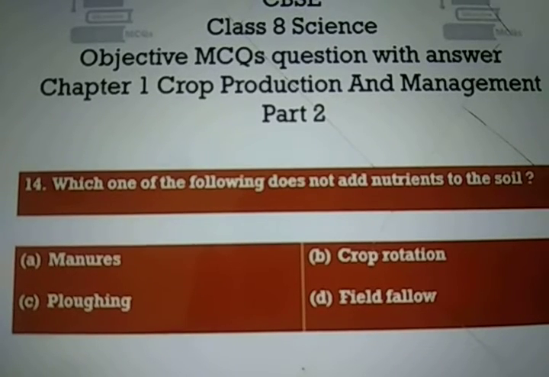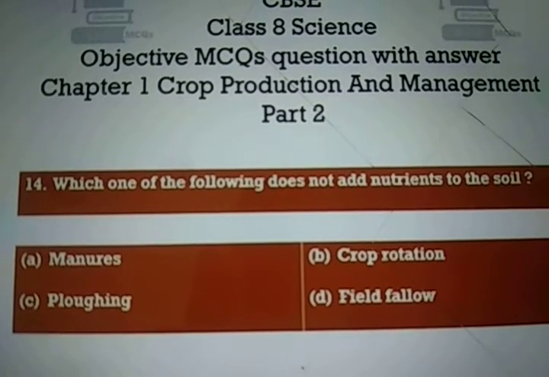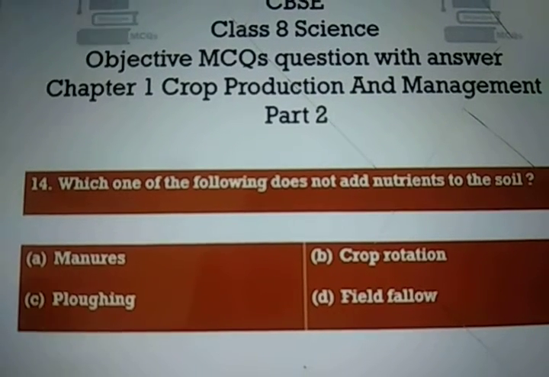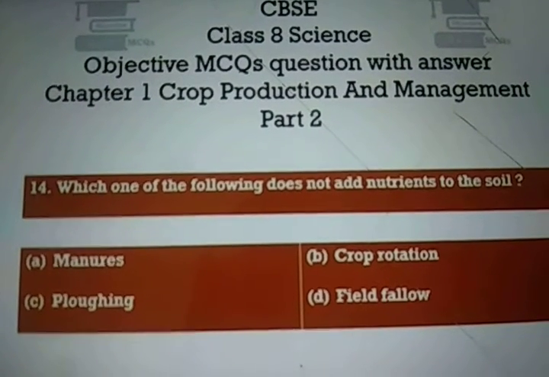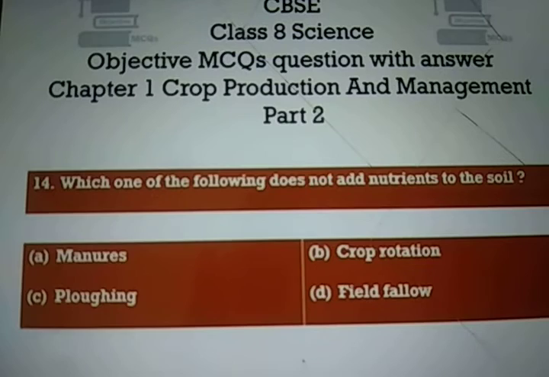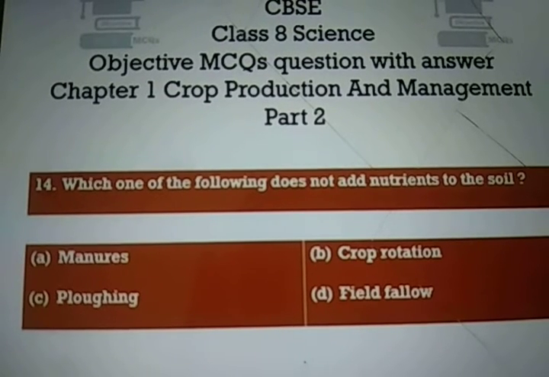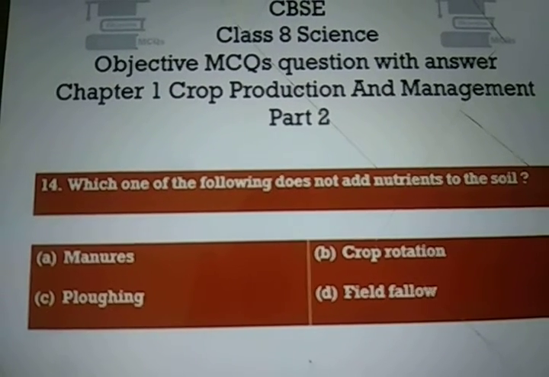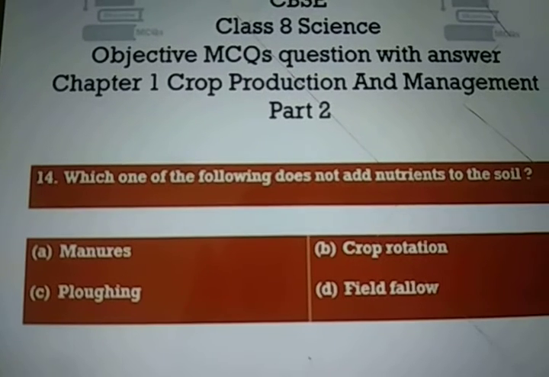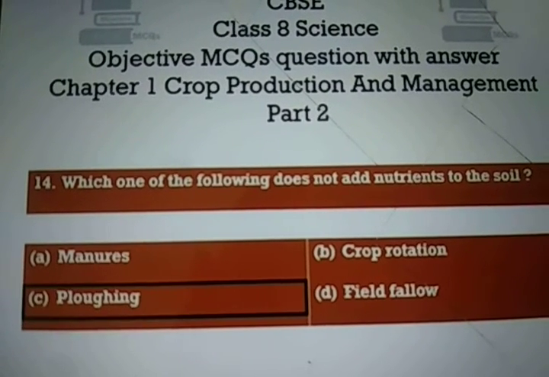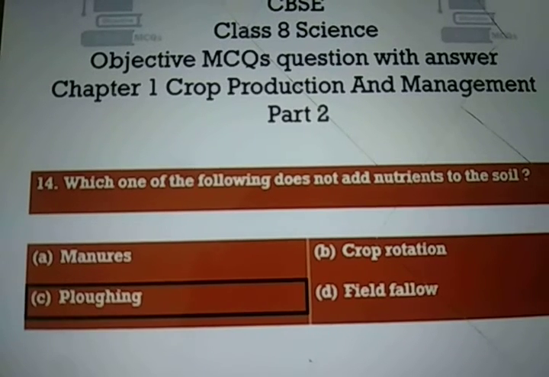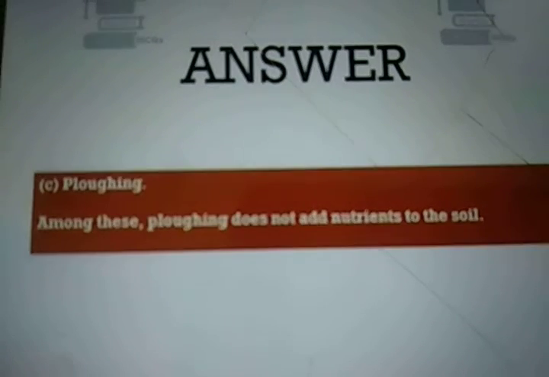Question number 14. Which of the following does not add nutrient to the soil? Option A, manures. Option B, crop rotation. Option C, plowing. And option D, field fallow. And the right answer is option C, plowing. Among these, plowing does not add nutrient to the soil.